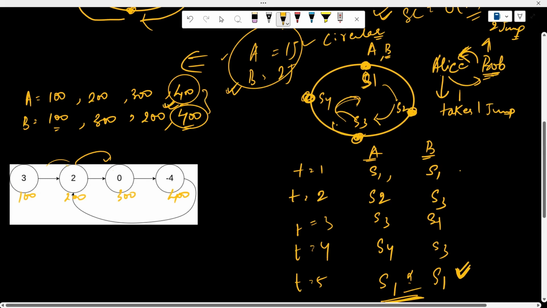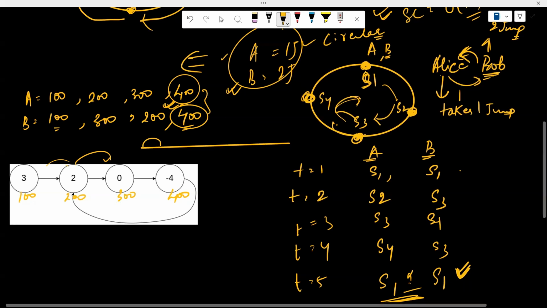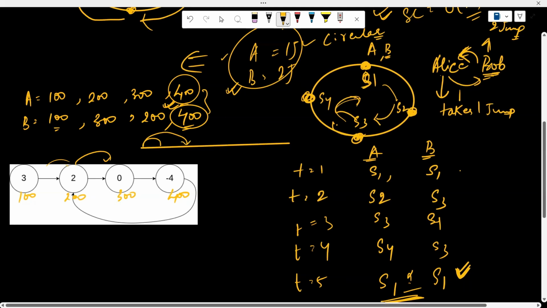Why have they met again? If there was not a circular loop, they wouldn't meet again, because if it was a straight line and one guy is jumping one step and another guy is jumping two steps, then the slower one will always be behind the faster one. But in this case, both are meeting again. That means they must have been in some circular path. That's why they are meeting again. So if they meet again, then we can say yes, there was a cycle in the linked list.